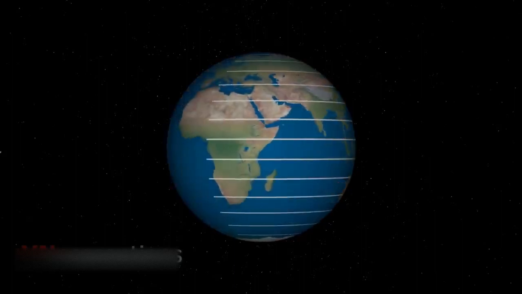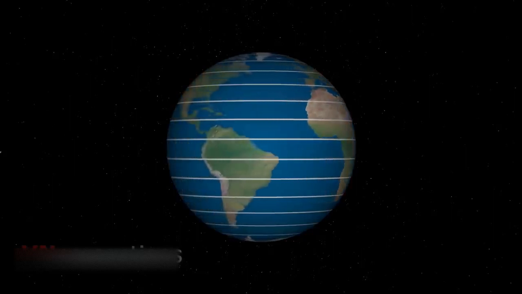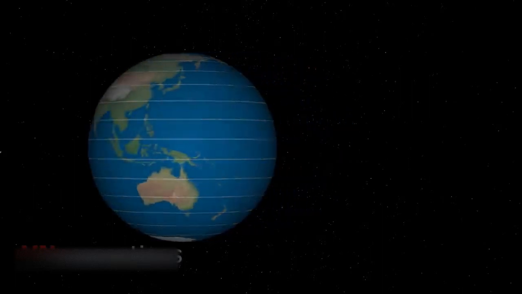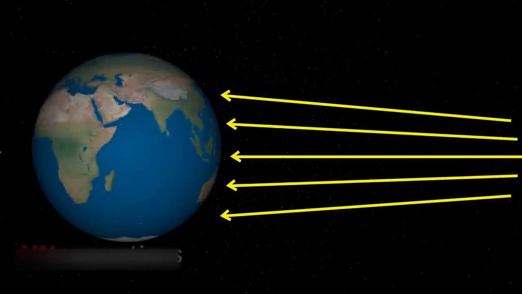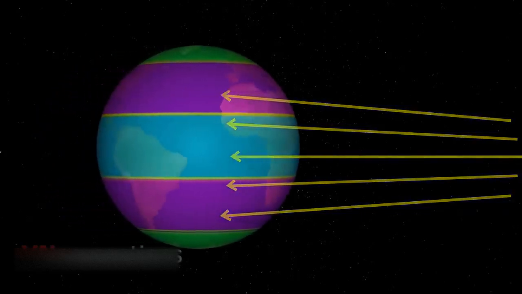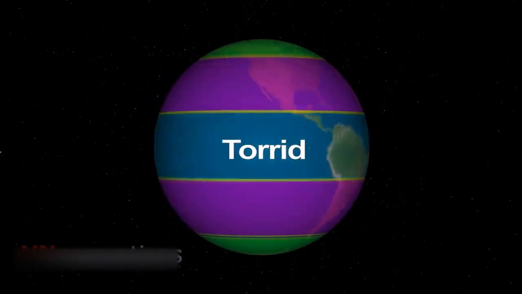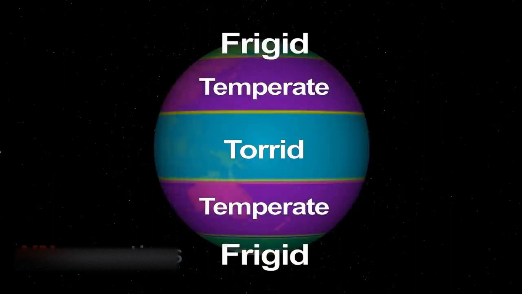Now, what is the importance of latitudes? Latitudes are related to the temperature on the surface of the earth. Planet Earth is spherical in shape. So different parts of the earth receive different amounts of sunlight. Based on that, three important heat zones of the earth are formed. They are torrid zone, temperate zone, and frigid zone.